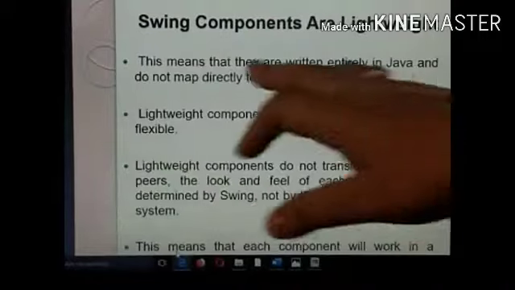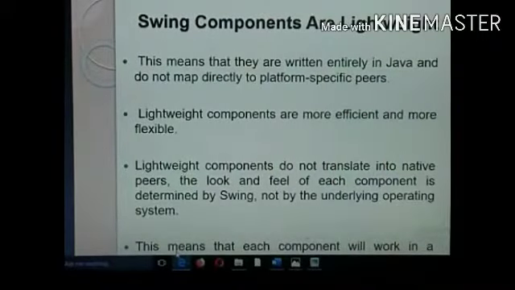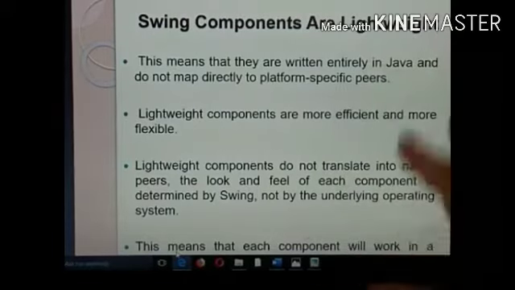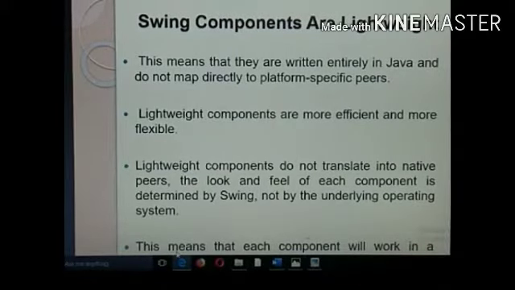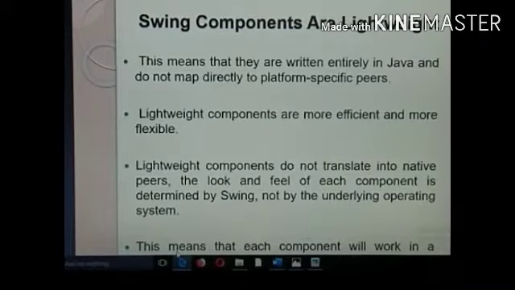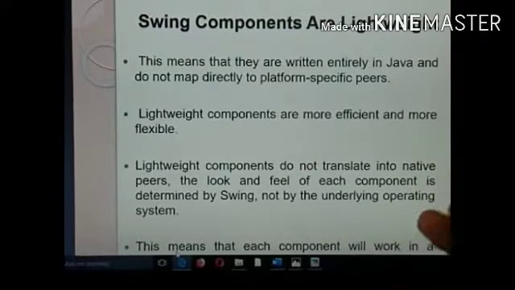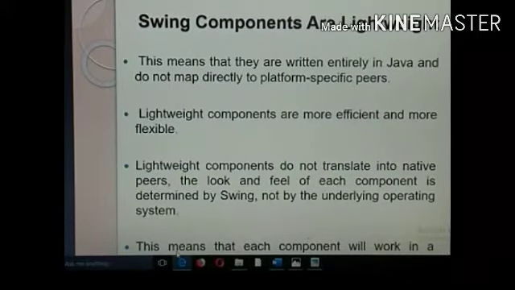Swing components are written entirely in Java, and they are not platform specific. Lightweight components mean it won't map any button or component to platform specific peers. Lightweight components are more efficient and more flexible.